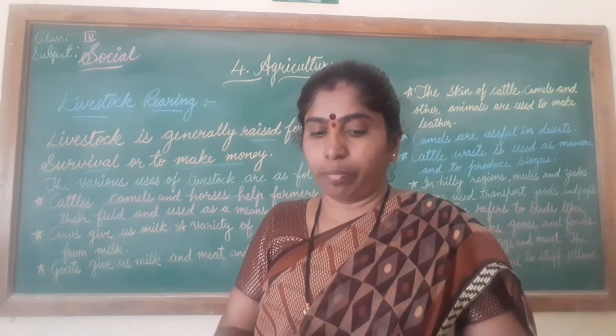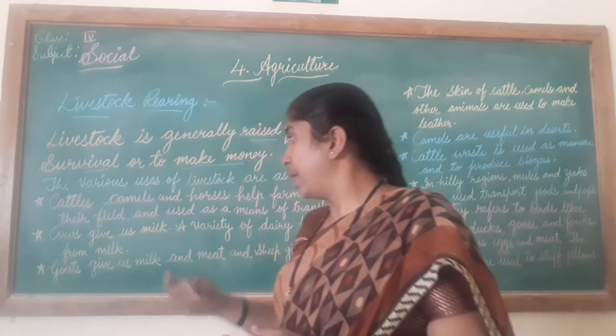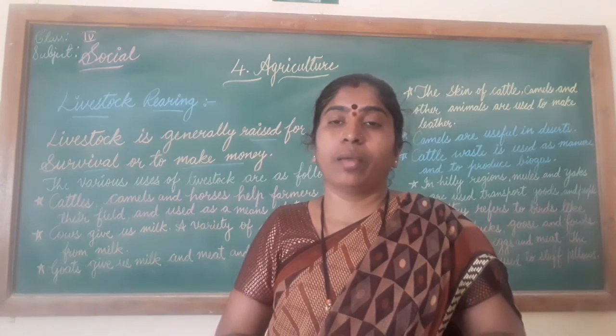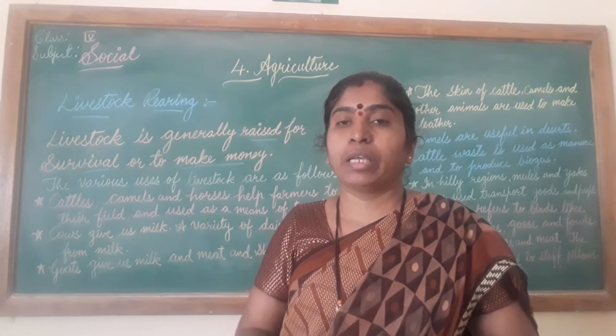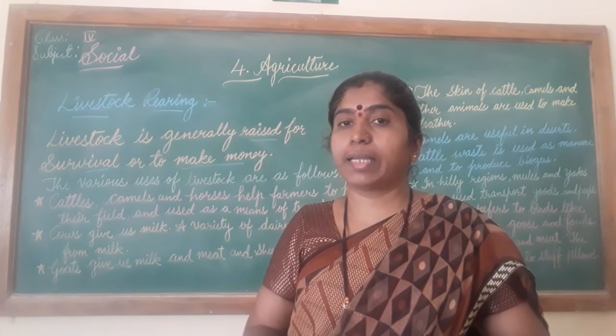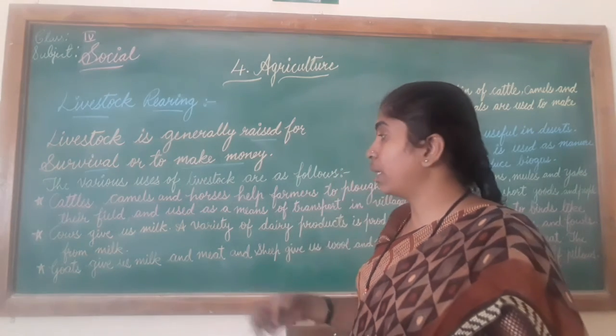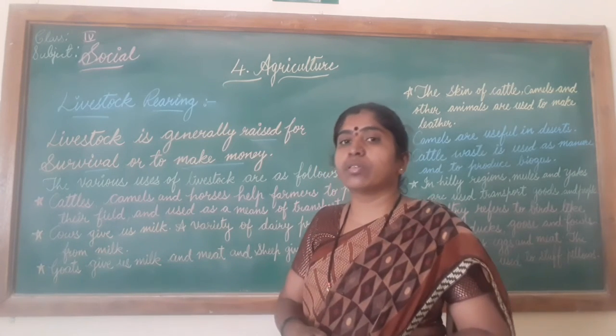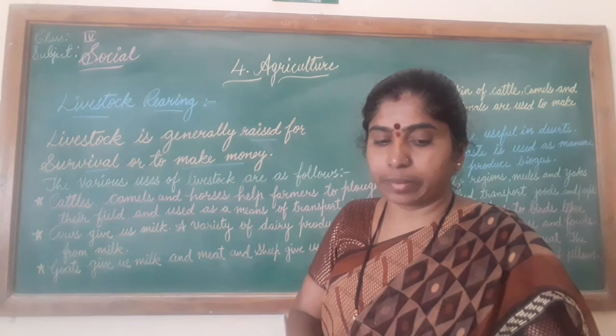Cows give us milk. A variety of dairy products is produced from milk. What are the milk products, children? Ghee, curd, butter and cheese. These all we get from the milk only. So we rear these cows for the milk products.